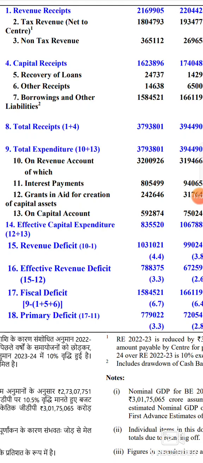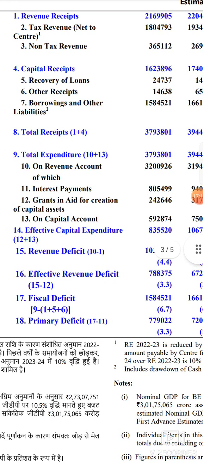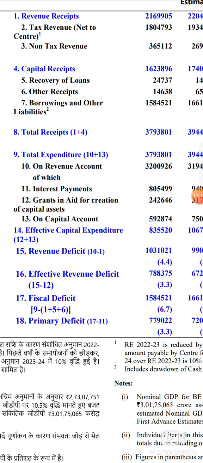So, simple logic. You are considering the grant as a revenue expenditure, but that grant I am using to create an asset. How can it be called a revenue expenditure? It should be a capital expenditure. So the effective revenue deficit is the difference between the revenue deficit and the grants for asset creation. Hope you understood it.